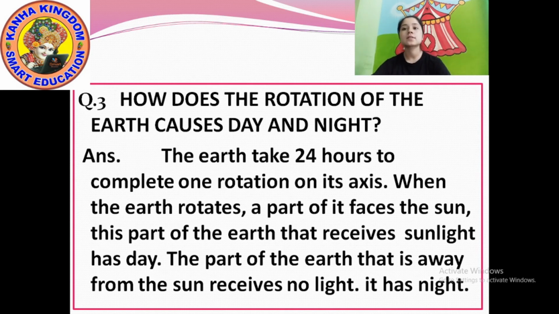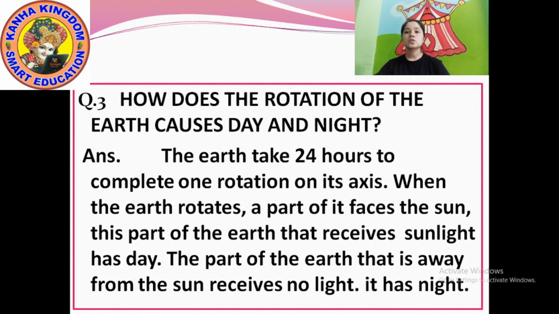When the earth rotates, comma, a part of its face faces the sun. This part of the earth that receives sunlight has day, and this part of the earth that is away from the sun, that receives no light, it has night. Okay, so I'll repeat once.